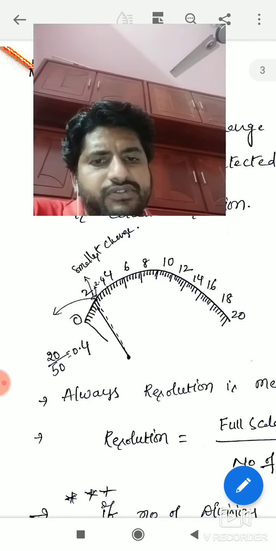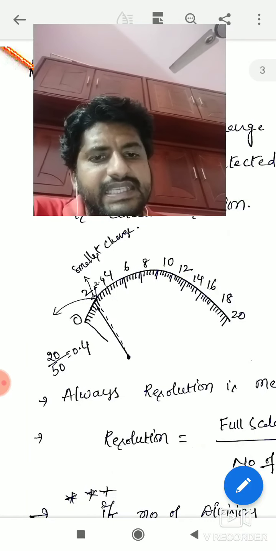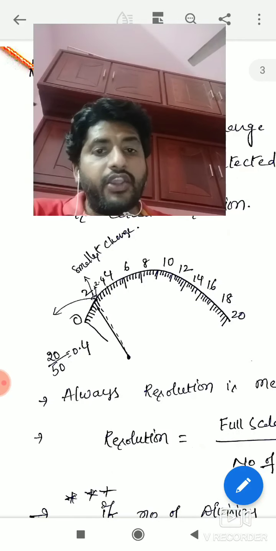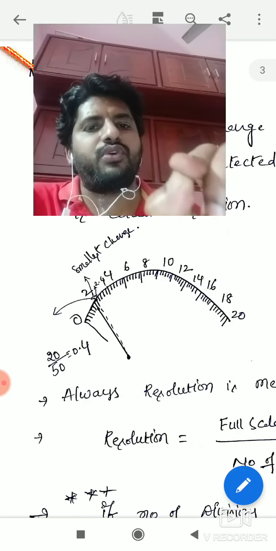So 20 full scale, number of divisions 50. That means each division reveals 0.4. Each and every division is 0.4.